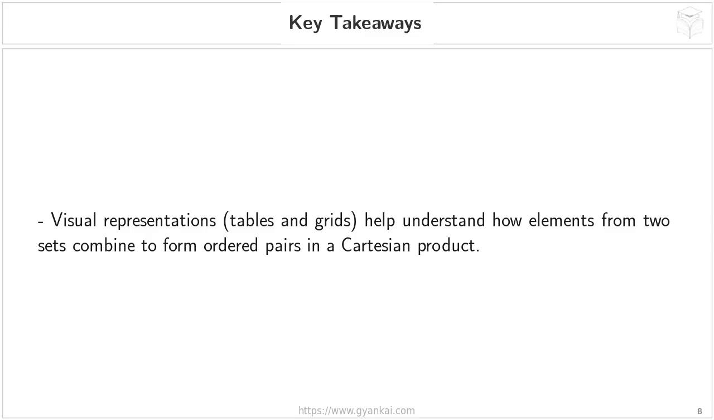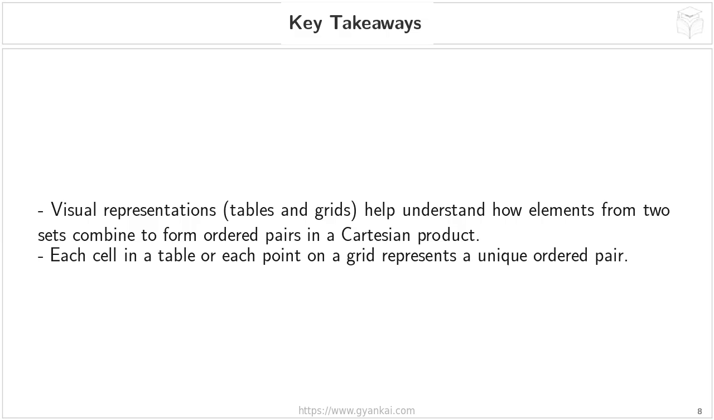Key takeaways. So, as we've seen through using tables and grids, visual representations are incredibly helpful in understanding how elements from two different sets combine to form those ordered pairs that make up the Cartesian product. Remember, the Cartesian product takes elements from set A and pairs them with elements from set B, creating a new set of pairs. The visuals just make that pairing process much clearer.